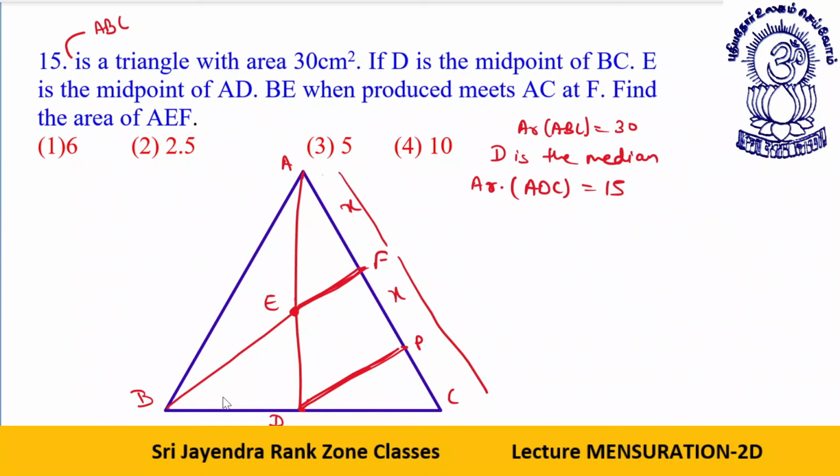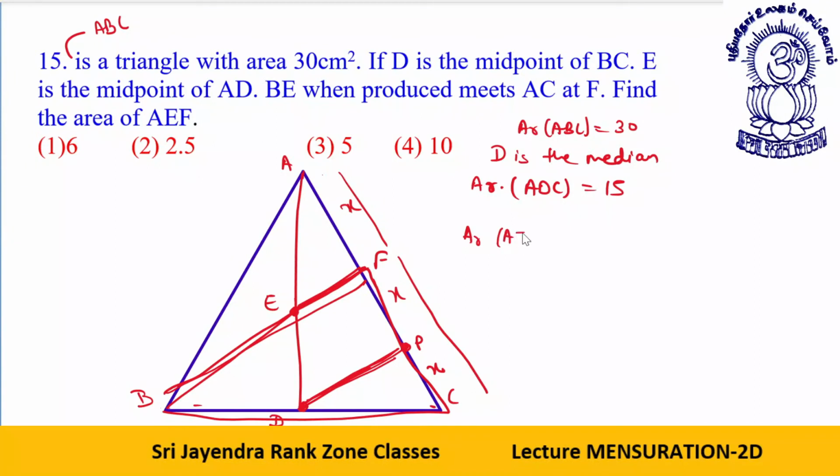Now again, if I talk about this triangle, D is the midpoint of BC and this is parallel to this side, so that means this is also a midpoint. So FP is equal to PC, this is X. Now, dear friends, you will see a very beautiful concept. What is the area dependent upon? Area is actually dependent upon height. I'll show it to you.